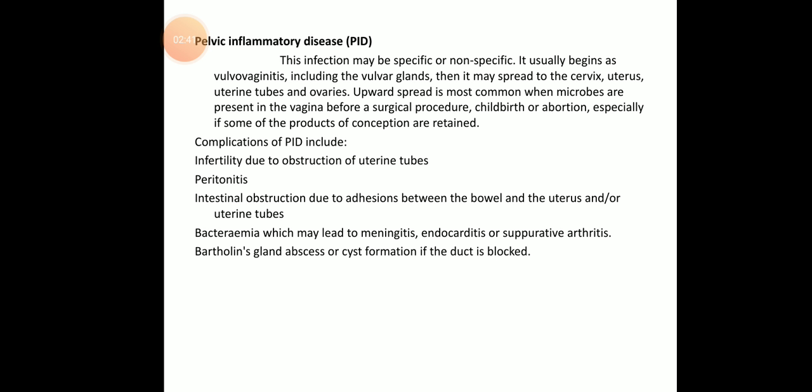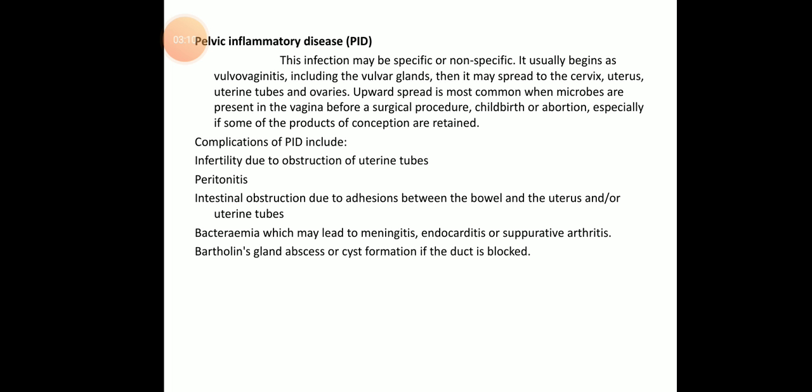Okay. So next is pelvic inflammatory disease. This infection may be specific or non-specific. It usually begins as a vulvovaginitis including the vulvar glands, then spreads to the cervix, uterus, uterine tubes and ovaries. Upward spread is most common when microbes are present in the vagina before a surgical procedure, childbirth or abortion, especially if some products of conception are retained inside the uterus itself.